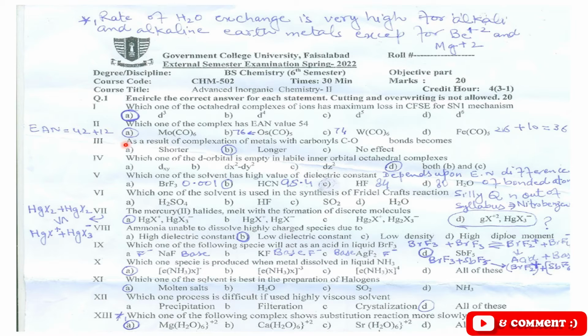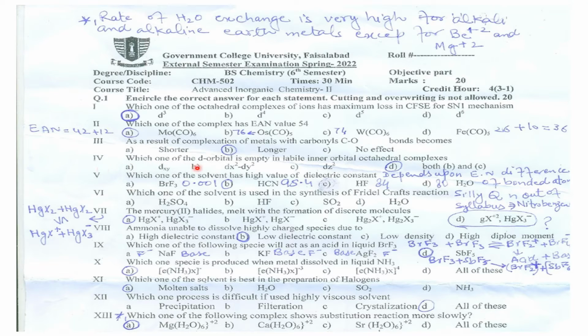MCQ number 3. As a result of complexation of metals with carbonyls, carbon-oxygen bonds become longer. When there is complexation of metals with the carbonyls, the carbon-oxygen bond of the carbonyl group is actually elongated. That is why option B is the correct one.